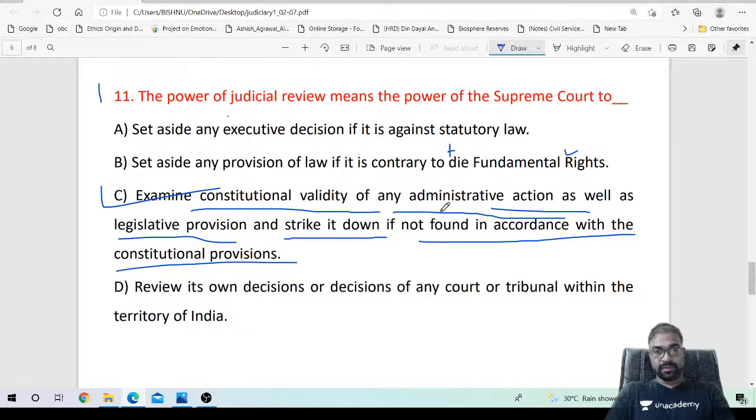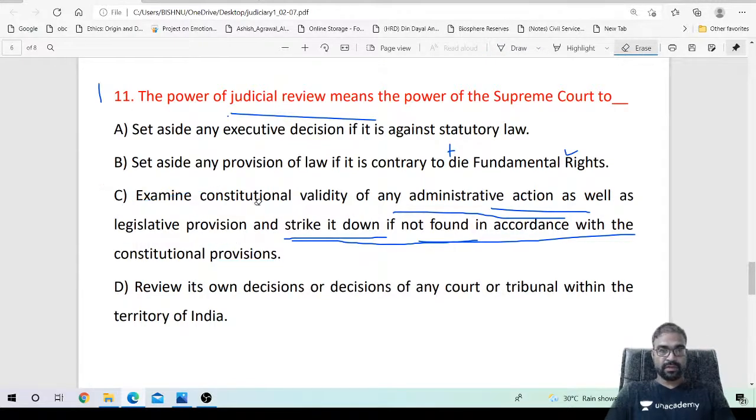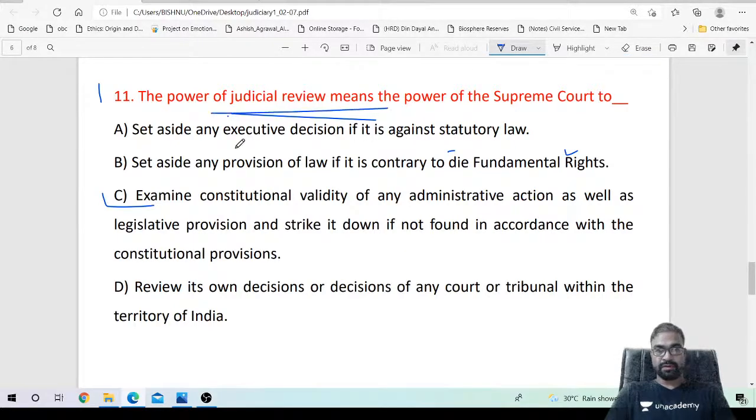If their actions, decisions or policies are found to be incongruent or violative of the constitutional rules and guidelines, then the Supreme Court will strike it down. That is called judicial review. Attempt the questions. The answer is C.